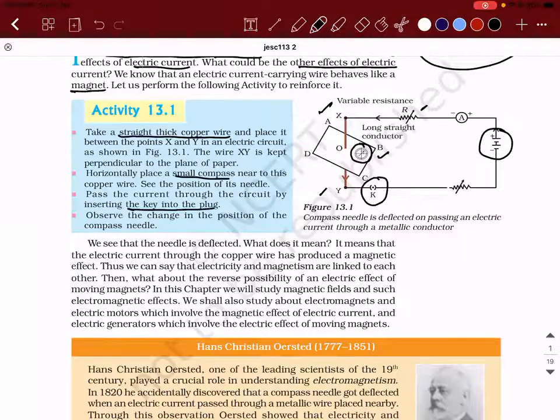When you plug in the key, there will be a change in position of the magnetic needle. With that, what can you conclude? You can conclude that electric current carrying conductors will generate a magnetic field around them. As soon as you remove the key, in some amount of time, you can see that the needle will again come back to its original position.